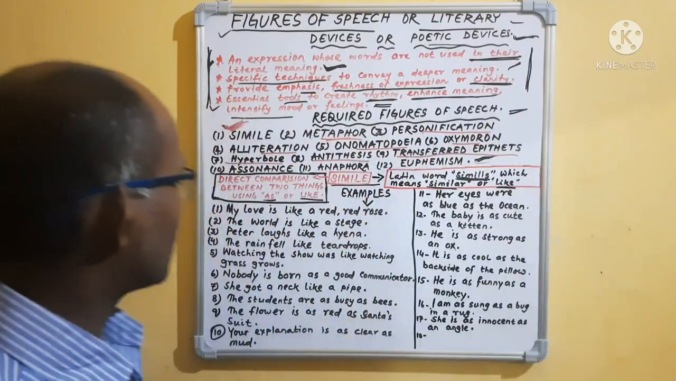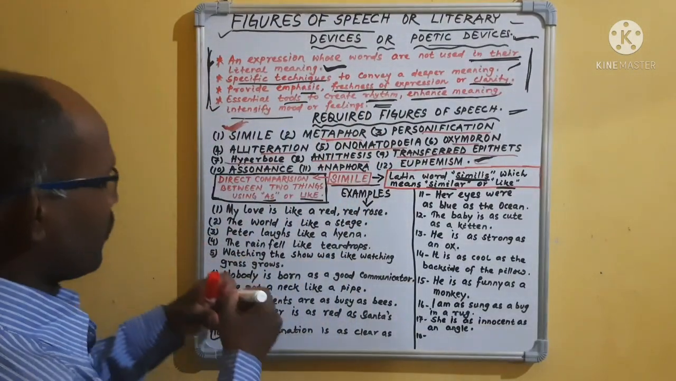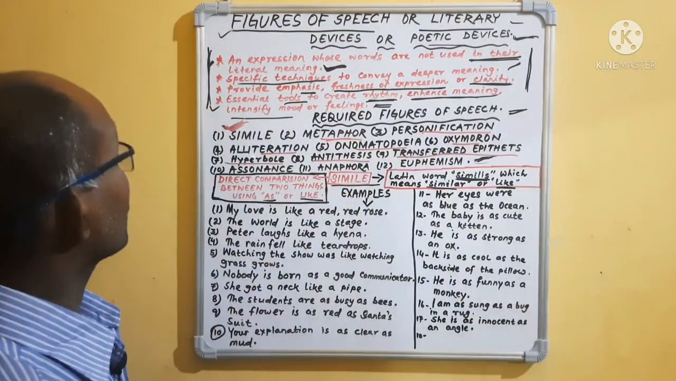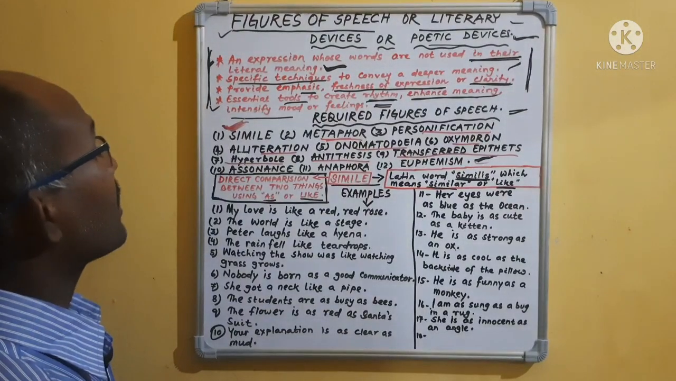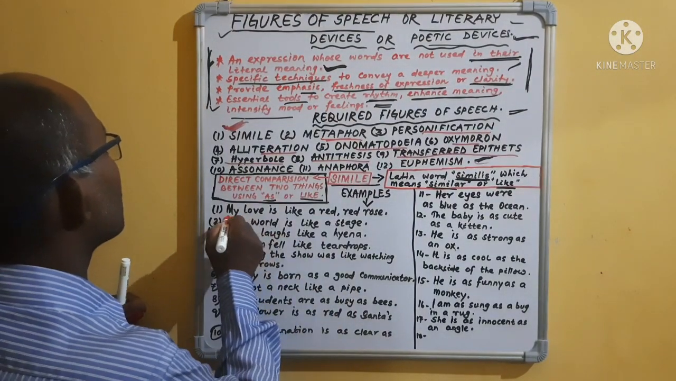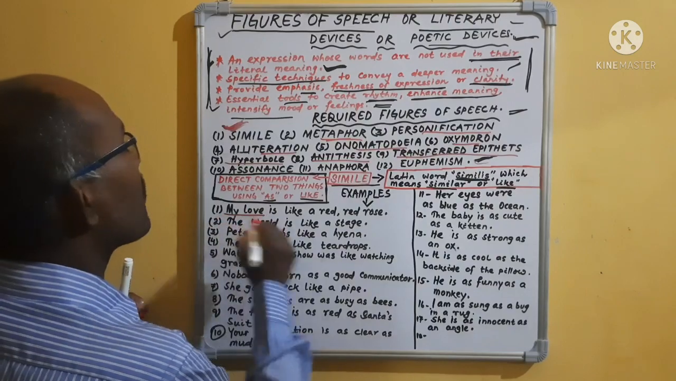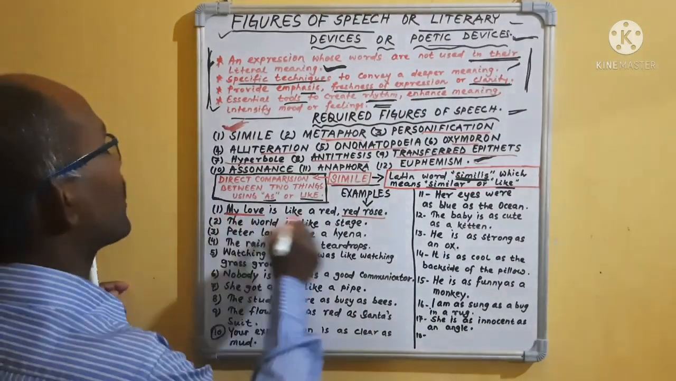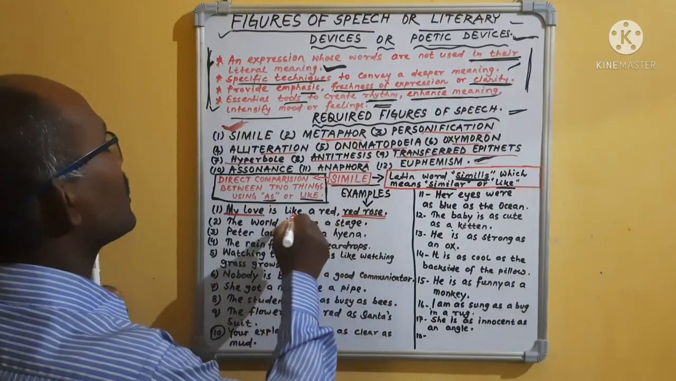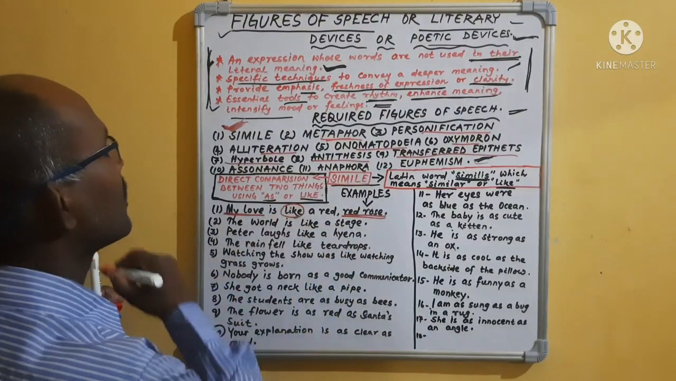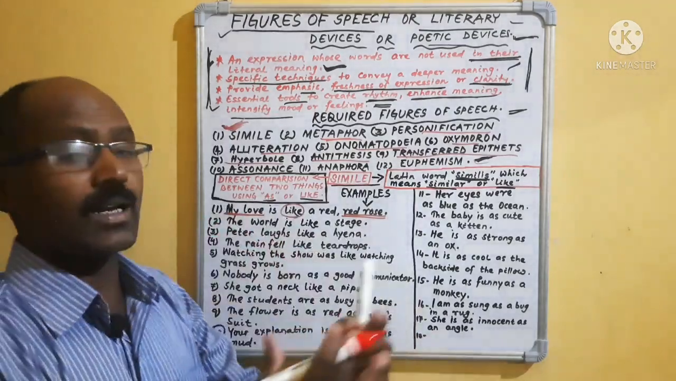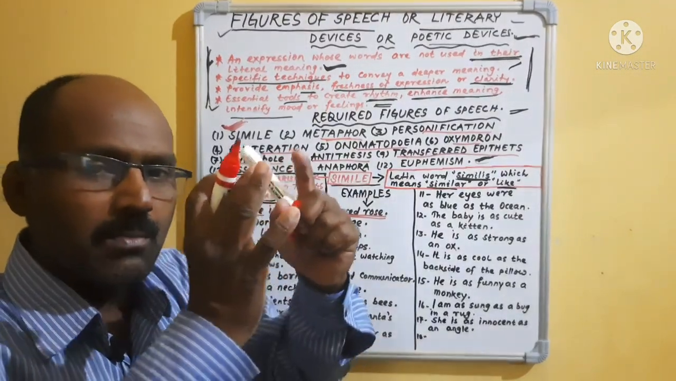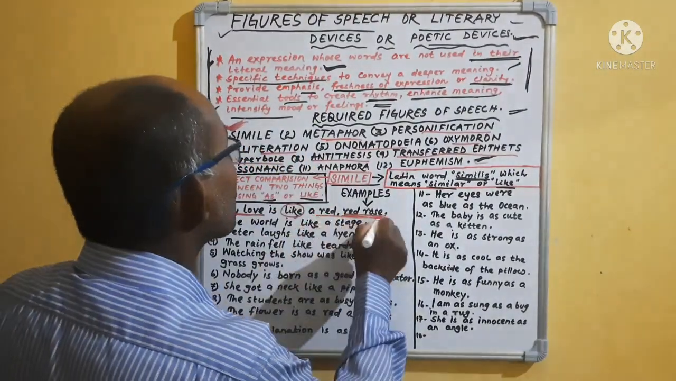For example, consider it. My love is like a red rose. Here my love is compared with a red rose. Direct comparison. My love is compared with a red rose. What is used here? See, like. So my love is like a red rose. It is compared with a red rose. Direct comparison.